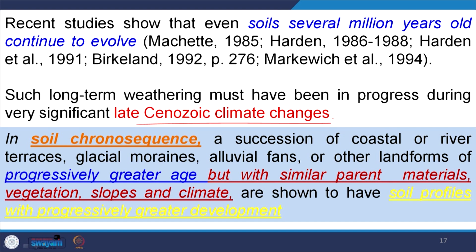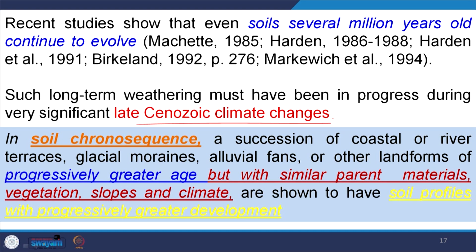So, in a soil chronosequence, a succession of coastal or river terraces, glacial moraines, alluvial fans and other landforms of progressively greater age, but with similar parent material, vegetation, slopes and climates, are shown to have soil profiles with progressively greater development.